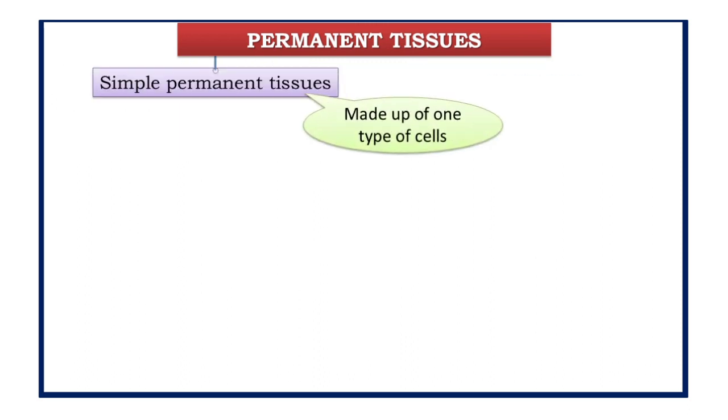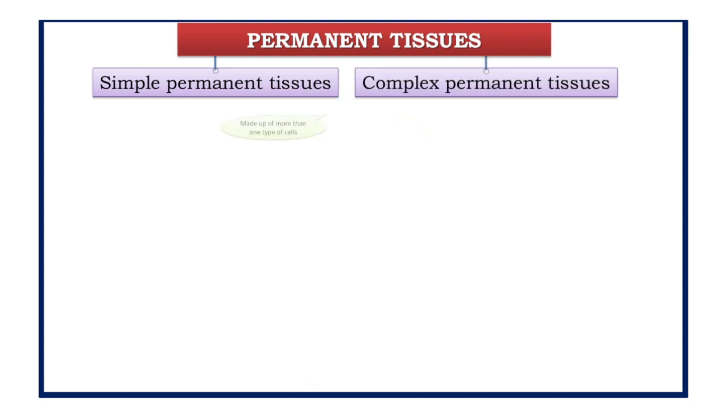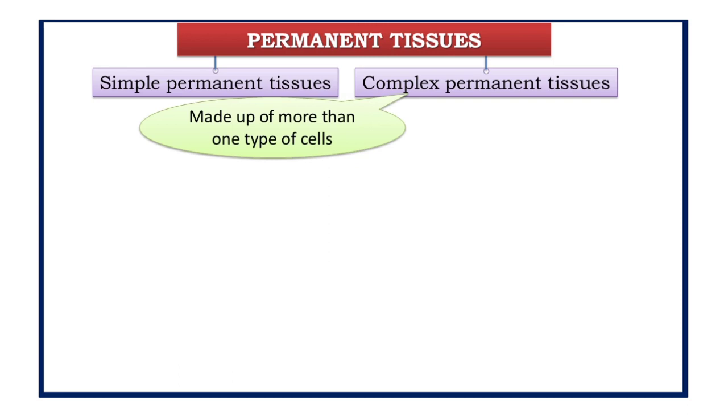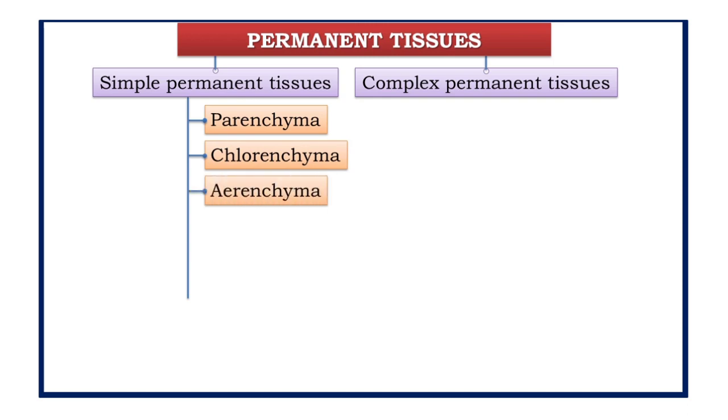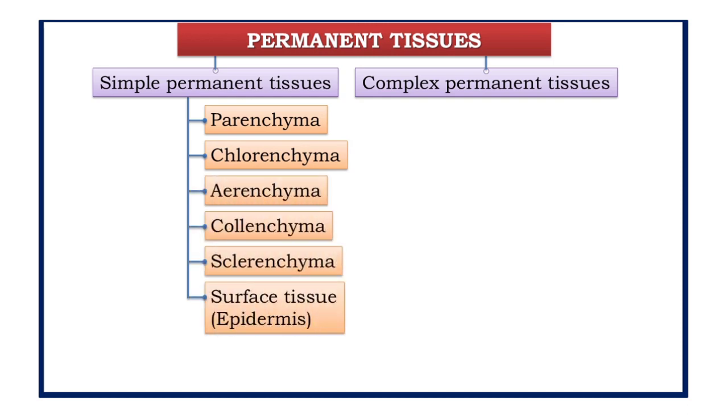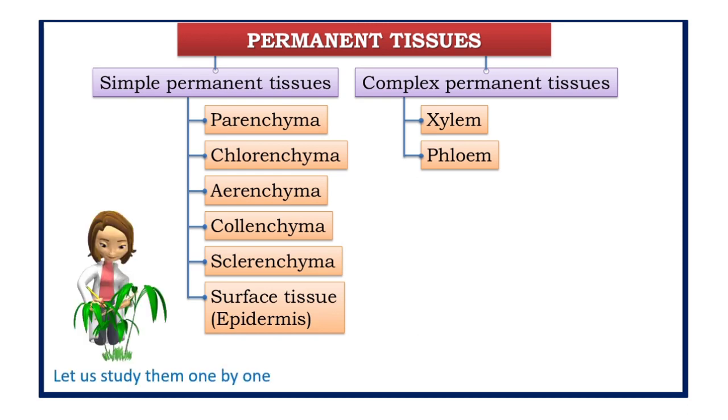The permanent tissue is further classified as simple permanent, which is made up of one type of cell, or complex permanent, which is made up of more than one type of cell. Simple tissues are of 6 types: parenchyma, chlorenchyma, aerenchyma, collenchyma, sclerenchyma and surface tissue. Whereas complex permanent tissue is again of 2 types, the xylem and phloem. Let us learn each of these one by one.